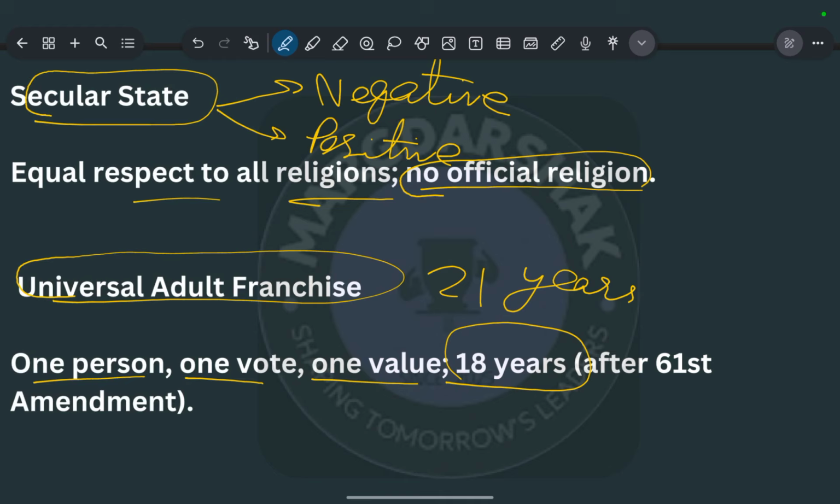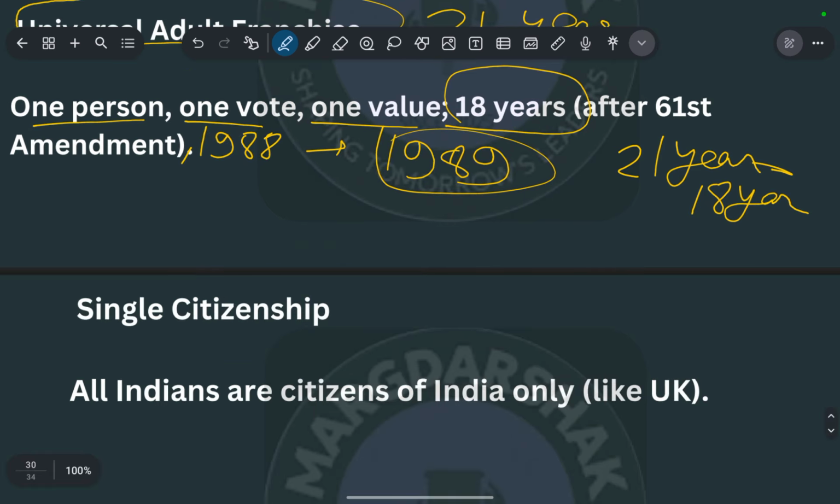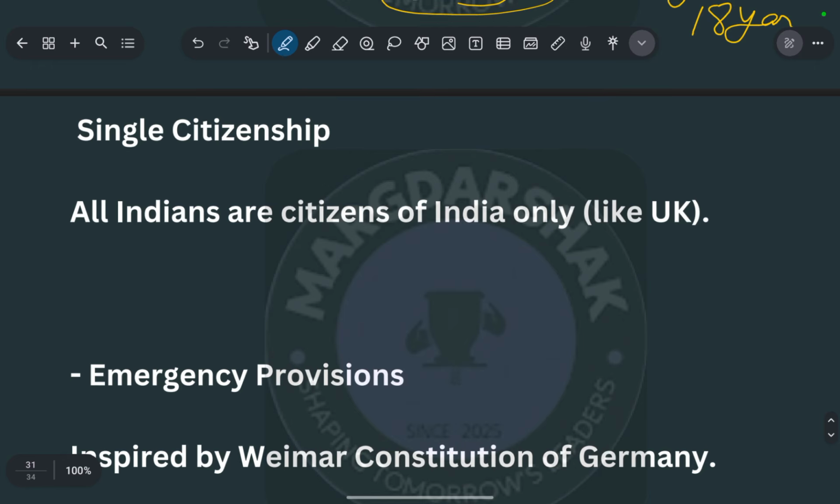But with the 61st Constitutional Amendment Act, which came in 1988 and was enforced in 1989, the voting age was reduced from 21 years to 18 years. So that is the universal adult suffrage.